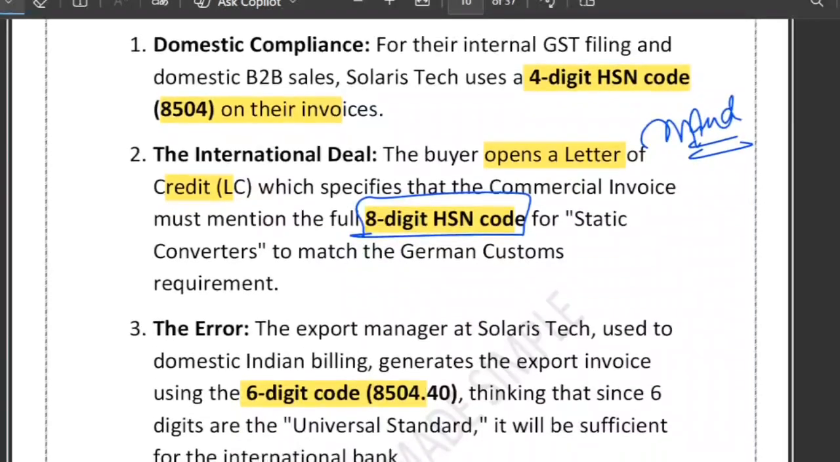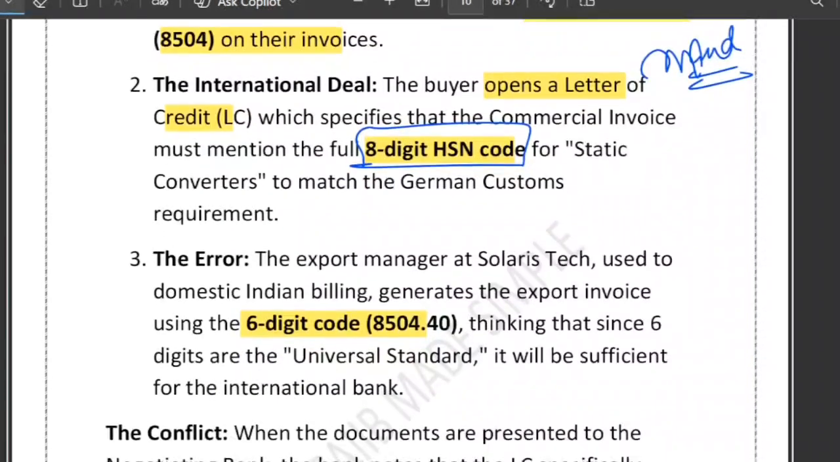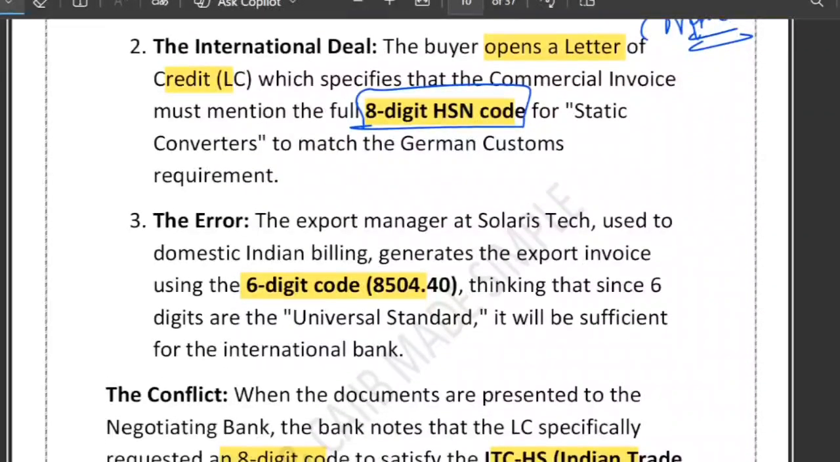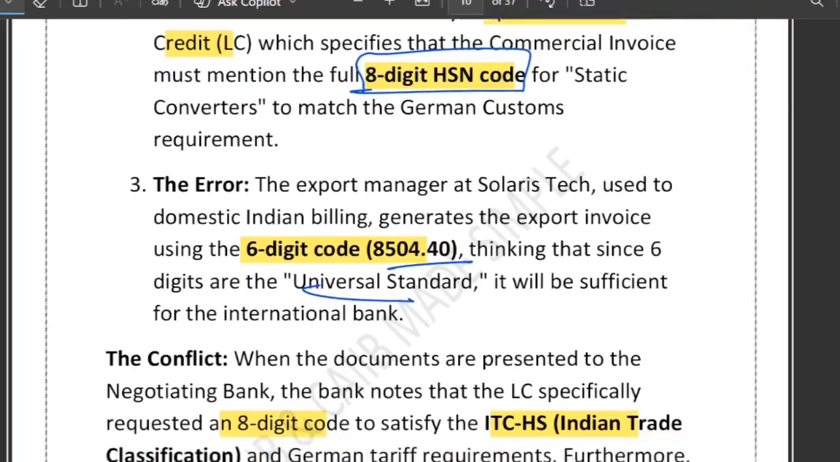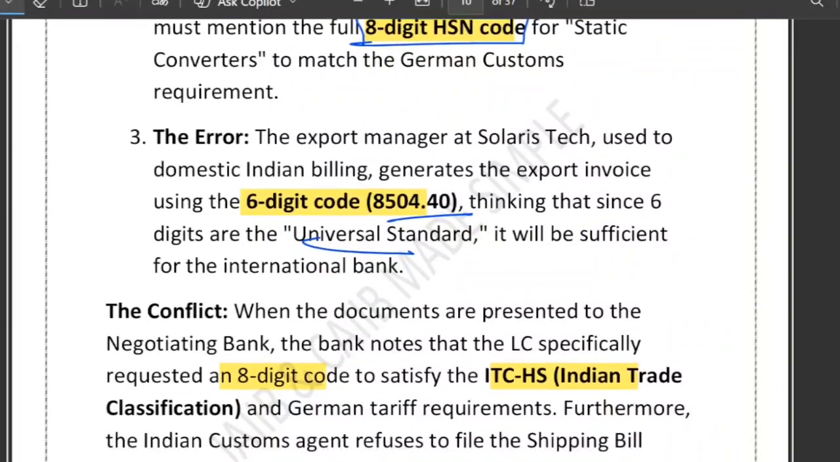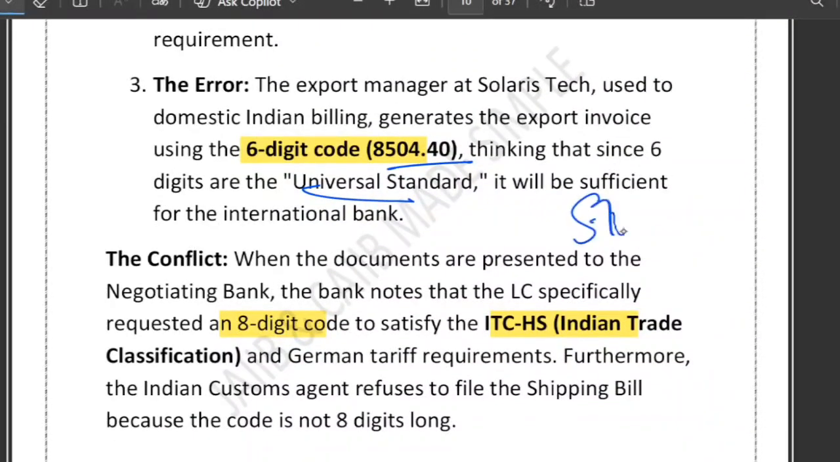The critical mistake they have made is that the export manager prepared the export invoice using 6-digit, that is 8504.40. He assumed that 6-digit is a universal standard, so the bank will be flexible. But this assumption is very wrong for export and LC transaction. Bank works on the principle of strict compliance.